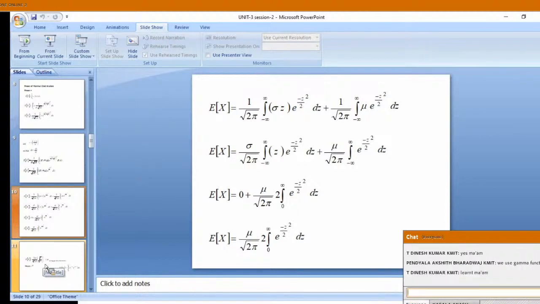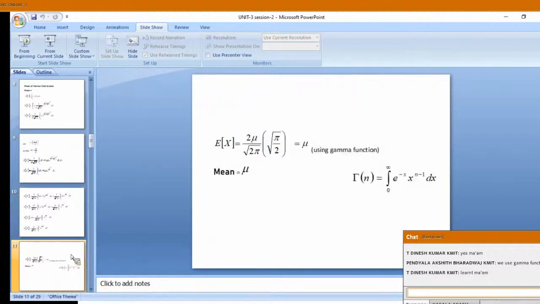Gamma, oh very good, Bharadwaj. Okay, you learned it. Dinesh is also telling. Okay, I had a doubt, so no problem. If you have learned, that is well and fine. So I can directly tell the answer that it is root of pi by 2. We are using the gamma function.